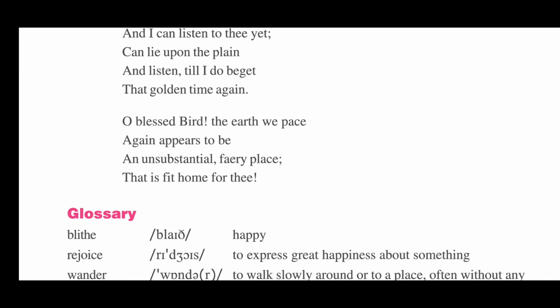The poet says that when the cuckoo comes in the spring and sings its song, the earth looks like a heaven, a paradise, a land of fairies that is a fit home for thee.